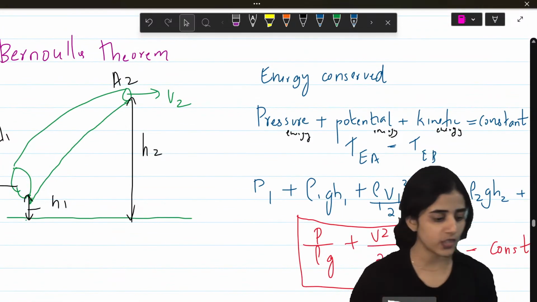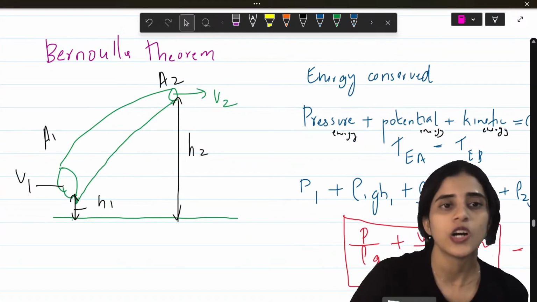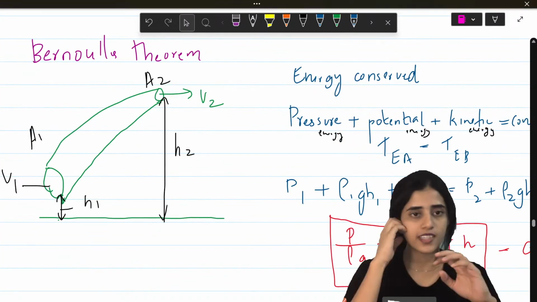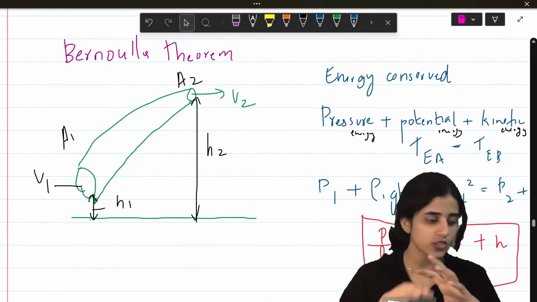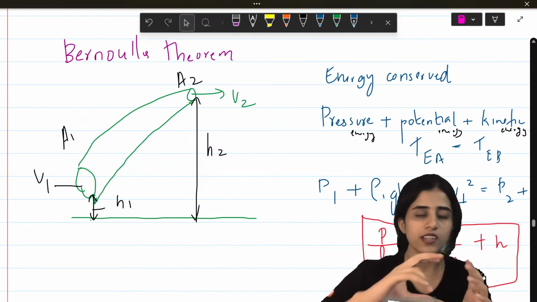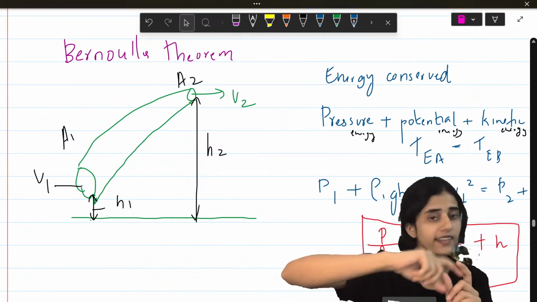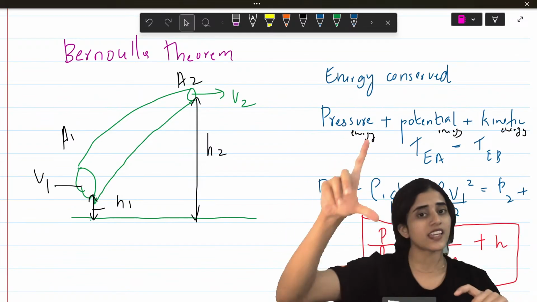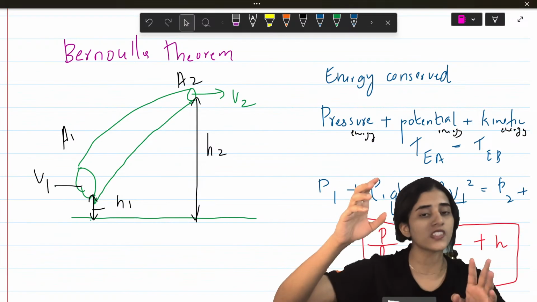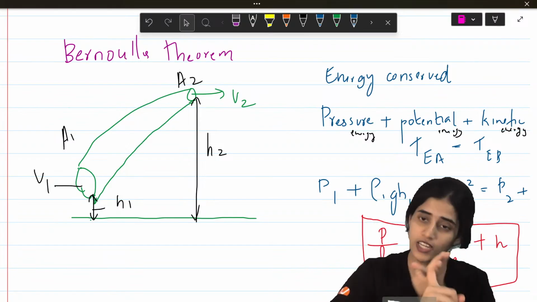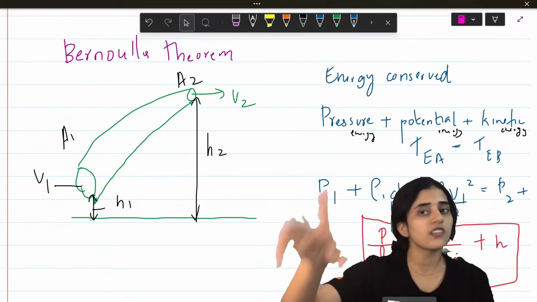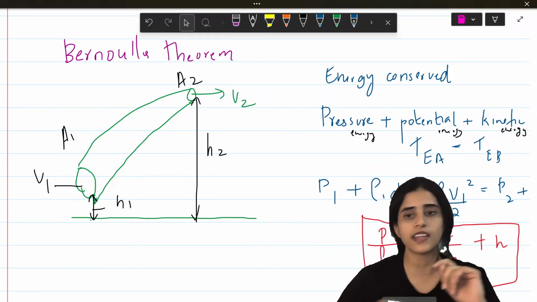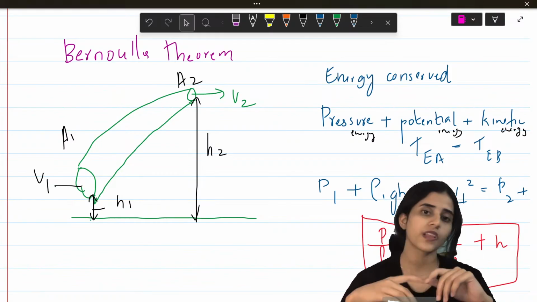Okay. Thank you, Art World. I'll continue. So, Bernoulli's theorem. Someone wants me to explain it once again. Quickly, Bernoulli's theorem is when you have one end of the pipe and the other end of the pipe at two different heights. The first one is at H1 and the second one is H2. When height changes, pressure changes, potential energy changes, and kinetic energy changes too because it depends on rho.